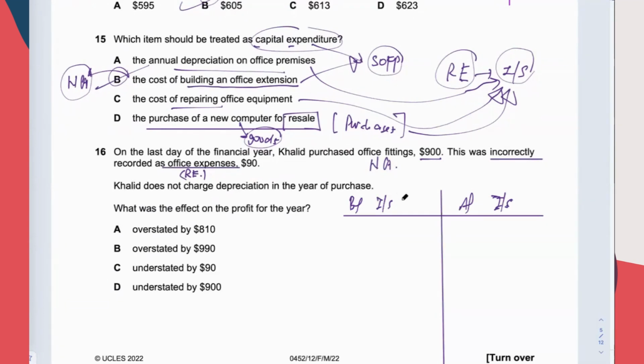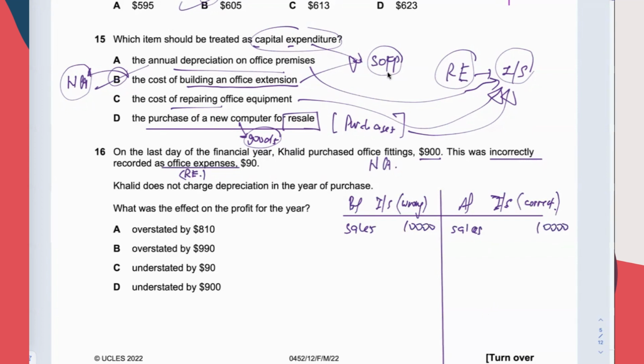So here let's show the wrong income statement. Here we show the correct income statement. Assume that there is a number here, sales. We put a big figure here, 10,000, like a constant.